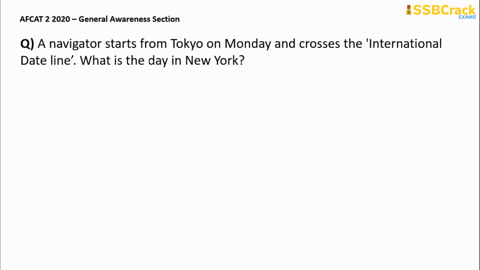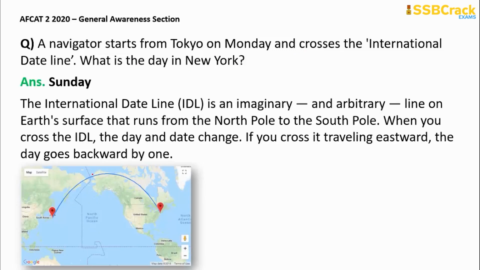Okay, the next question is, a navigator starts from Tokyo on Monday, crosses the international date line, and then reaches New York. What is the day in New York? The answer will be Sunday. See, this is the international date line, and this is Tokyo in Japan, and this is New York in USA.